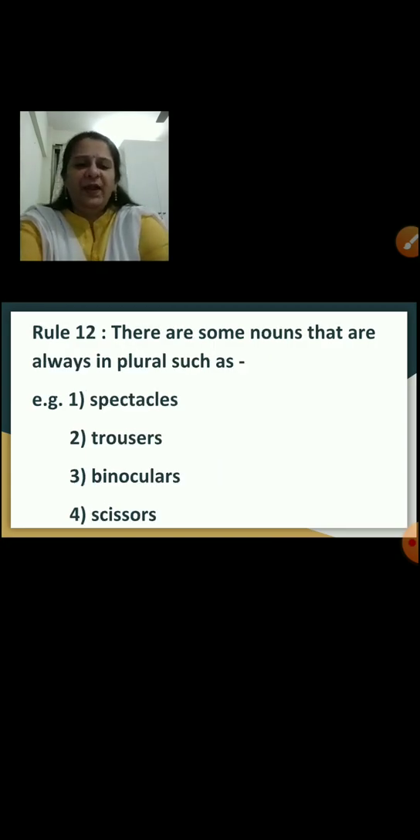Rule number 12. There are some nouns that are always in plural, such as spectacles. Here you do not write spectacle in the singular. These nouns will always be written in plural: spectacles, trousers, binoculars, scissors. These nouns will always be written like this, as they are.